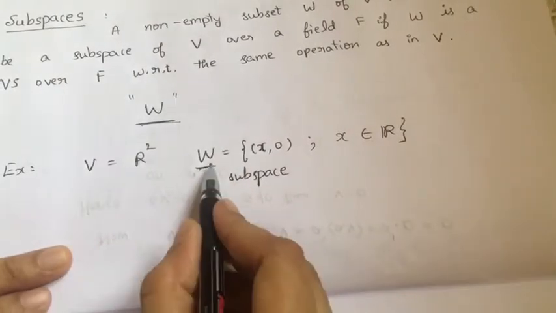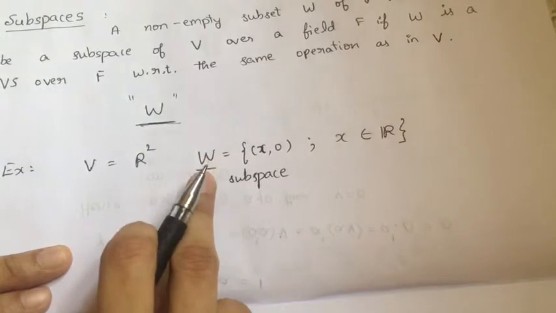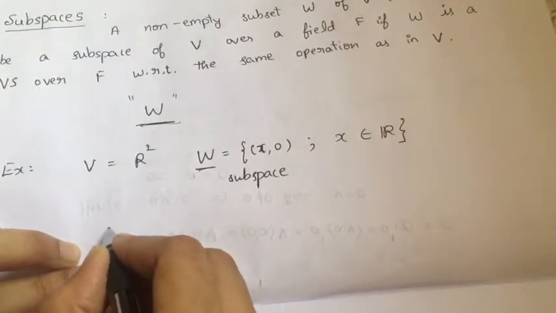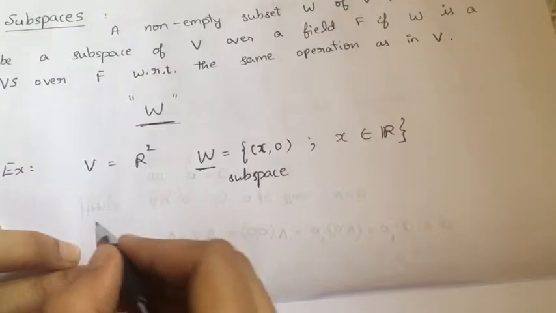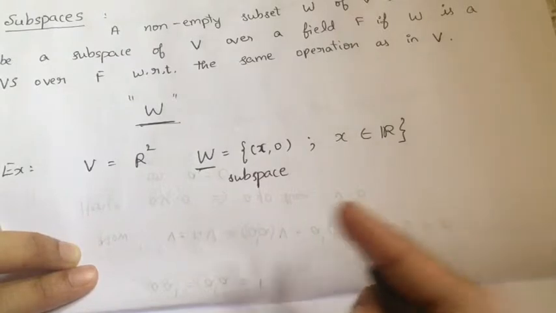So any vector, this is non-empty of course, and if I take any two vectors from this set, I have to check vector addition and scalar multiplication.